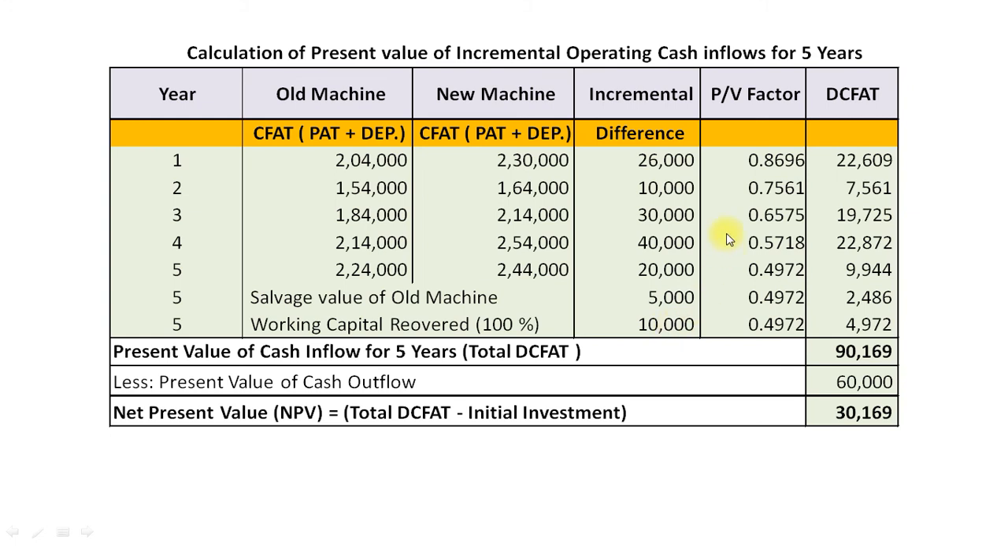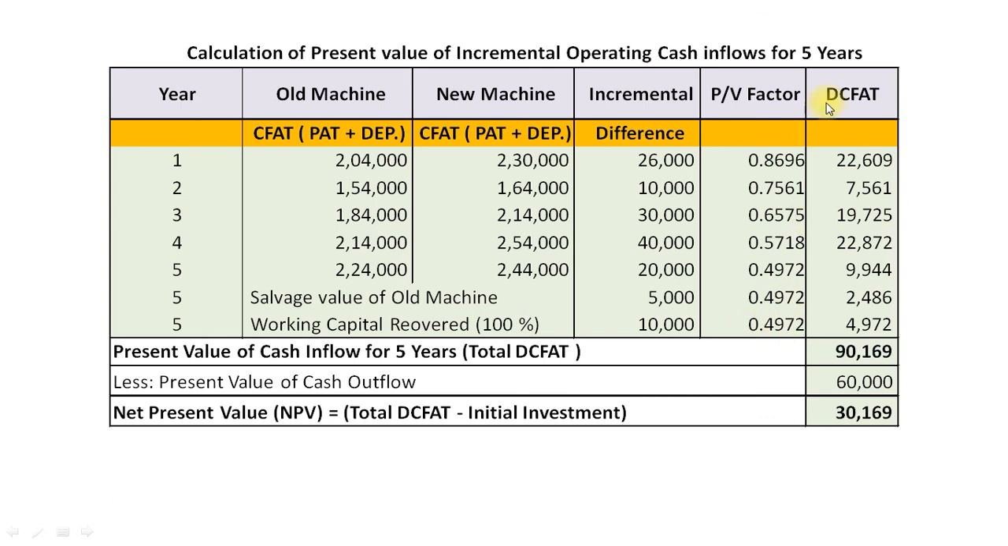And now we will apply PV factor at our cost of capital, that is 15%. At the end of first year it is 0.8696. At the end of second year 0.7561. At the end of third year 0.6575. At the end of fourth year 0.5718. At the end of fifth year 0.4972. And the same will be applied for salvage value of old machine and recovery of working capital.